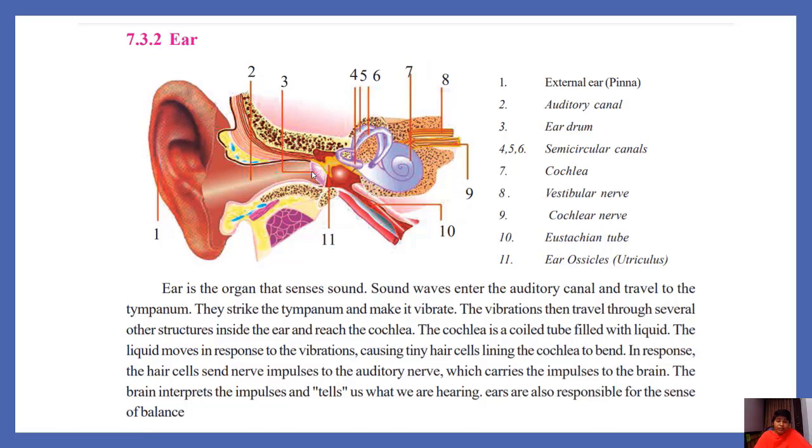Sound waves strike the tympanum and make it vibrate. That vibration then travels through several other structures inside the ear and reaches the cochlea. The cochlea is a coiled tube filled with liquid. The liquid moves in response to the vibrations, causing tiny hair cells lining the cochlea to bend. In response, the hair cells send nerve impulses to the auditory nerve, which carries the impulses to the brain. The brain interprets the impulses and tells us what we are hearing. Ears are also responsible for the sense of balance. Not only hearing, ears also help in the sense of balance.